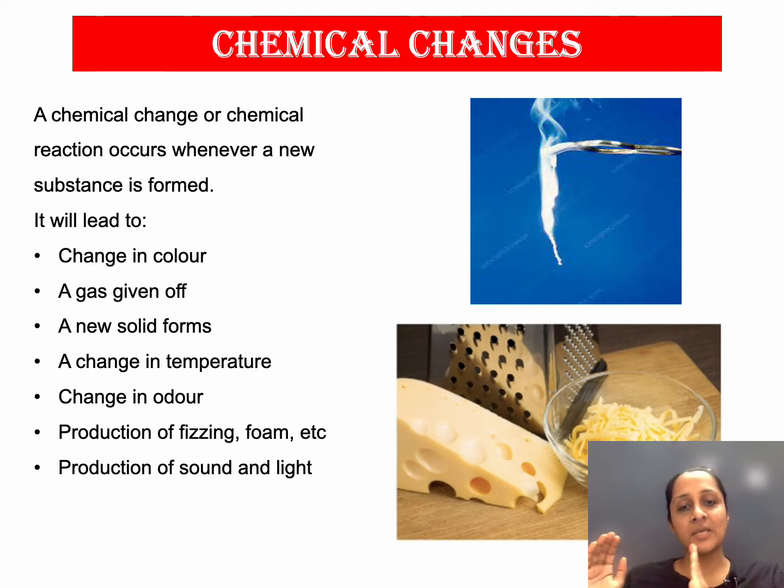Now, apart from the new substances, there will be a few changes that you will see. The first is a change in color. Like if you see something in iron, you have window grills in iron. So that's black in color. But after some time, maybe after a few years, you will see a reddish powdery thing forming on it. And if you touch it, it will stick to your hand. That is rust. So rust is not iron, it's iron oxide. That means there is some chemical change that has happened in the iron. It has turned into iron oxide in the presence of water and oxygen around it. That's a chemical change. Okay, so change in color is going to be there.